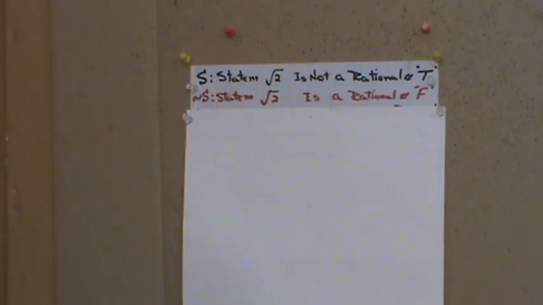If the square root of 2 is a rational number, then it must satisfy the definition of a rational number. The definition of a rational number is any number that can be expressed or represented as p over q, the ratio of two integers, where in our case p and q are natural numbers, so we don't have to work with negative integers. So if we can show that the square root of 2 can be represented that way, then yes, our negation statement will be true. But we know that will not be the case.